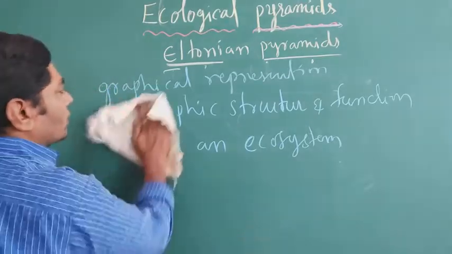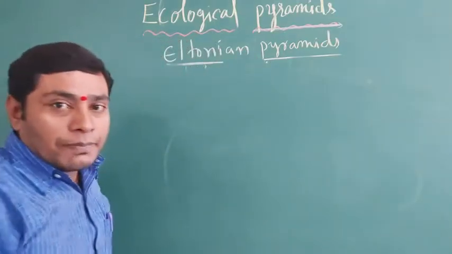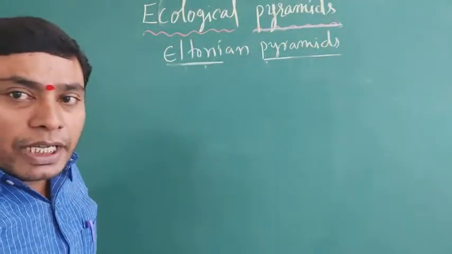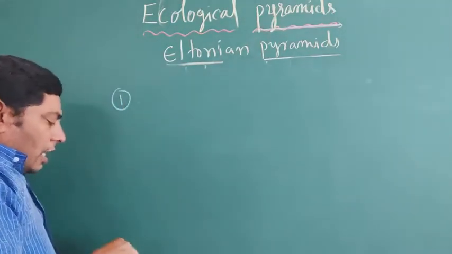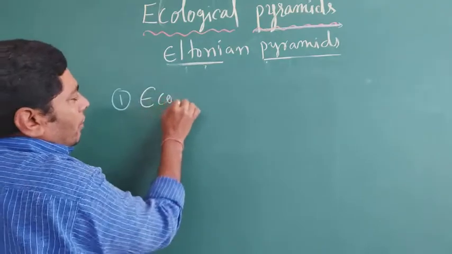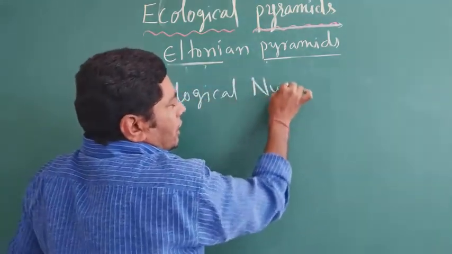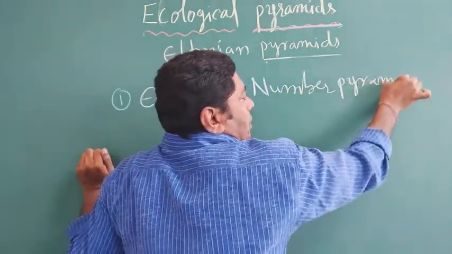These ecological pyramids, or Eltonian pyramids, can be divided into three types. What are they? One is the number pyramid. The first one is the ecological number pyramid.